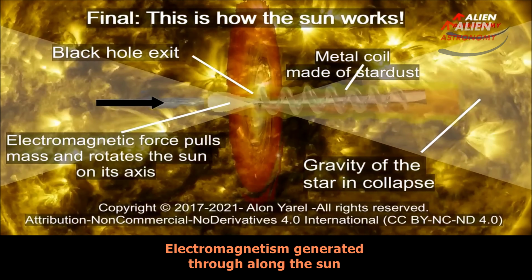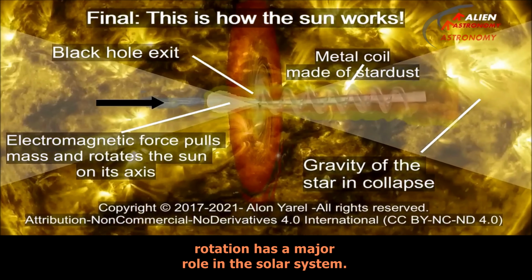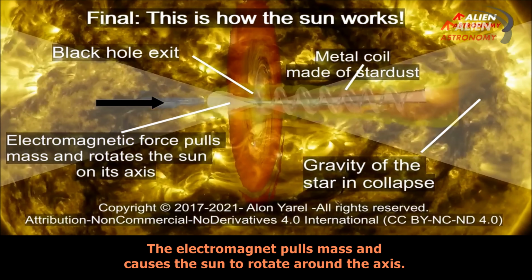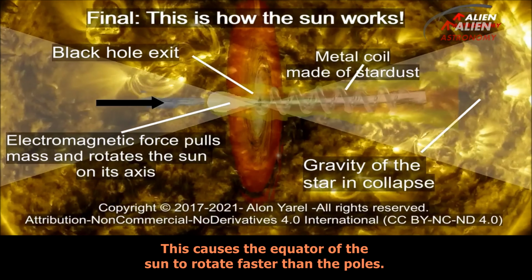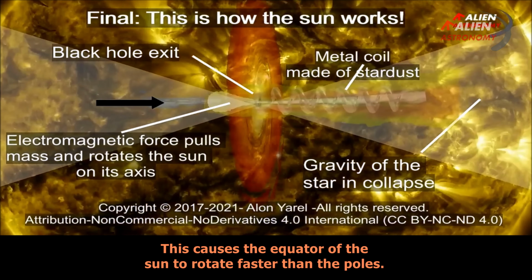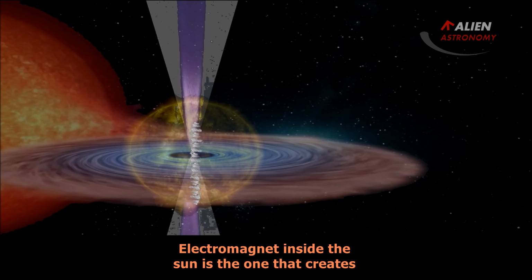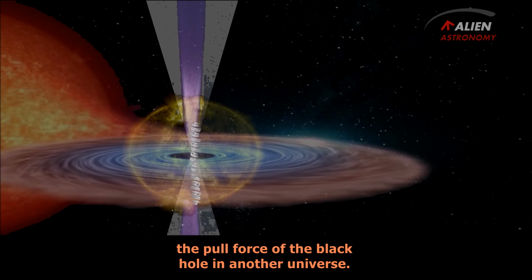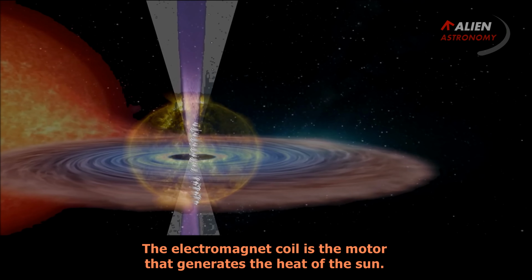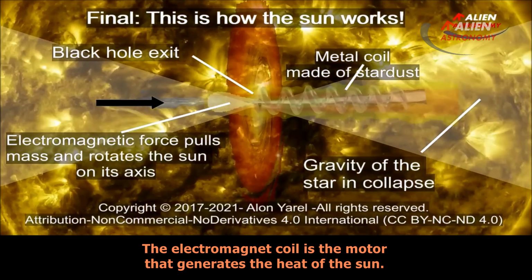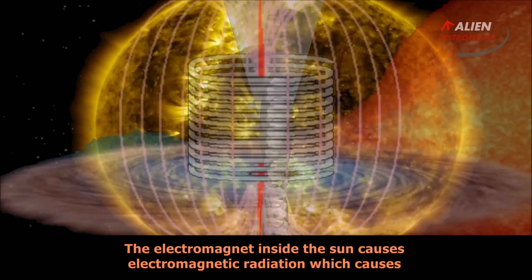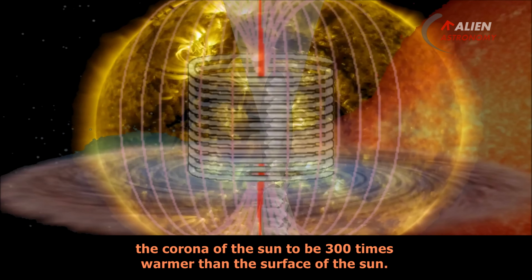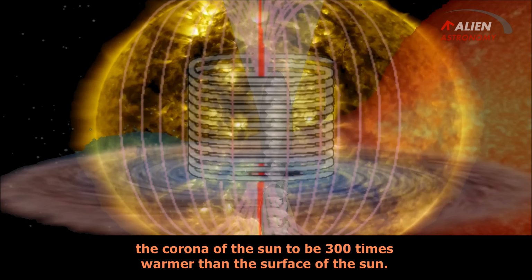Electromagnetism generated along the Sun's rotation has a major role in the solar system. The electromagnet pulls mass and causes the Sun to rotate around the axis. This causes the equator of the Sun to rotate faster than the poles. The electromagnet inside the Sun is the one that creates the pull force of the black hole in another universe. The electromagnet coil is the motor that generates the heat of the Sun. The electromagnet inside the Sun causes electromagnetic radiation, which causes the corona of the Sun to be 300 times warmer than the surface of the Sun.